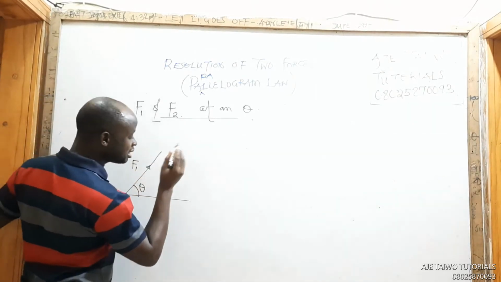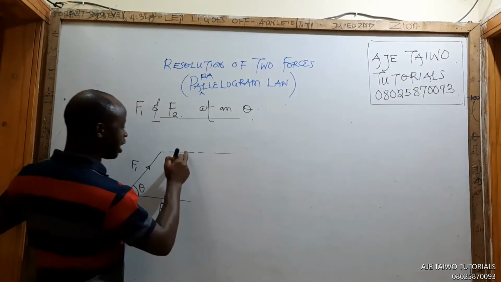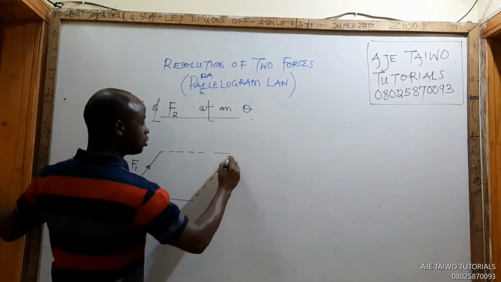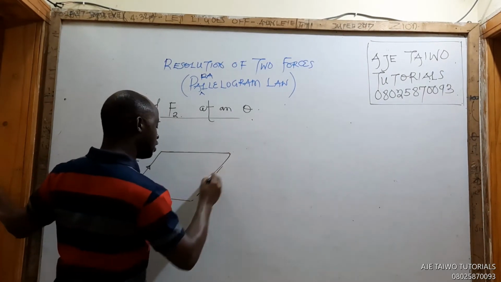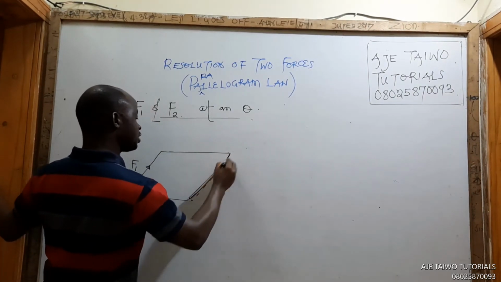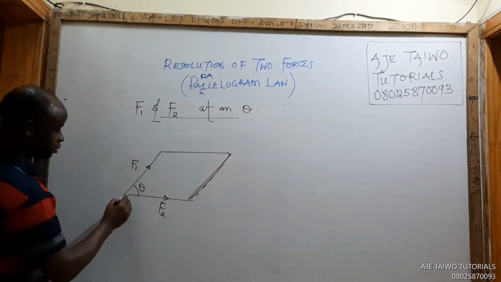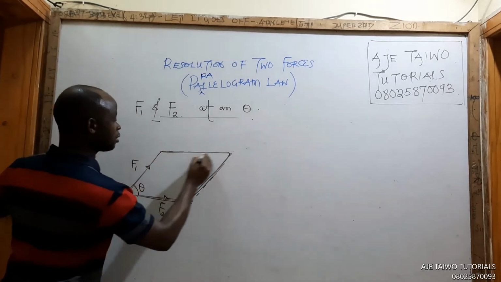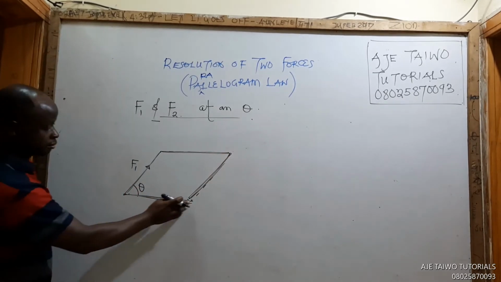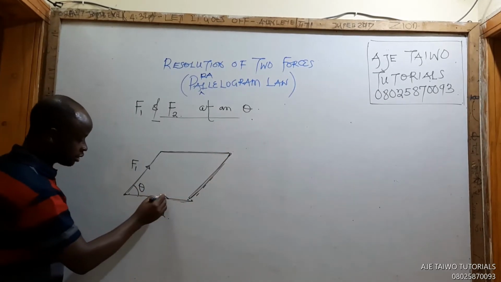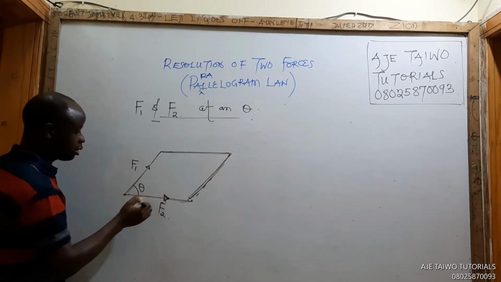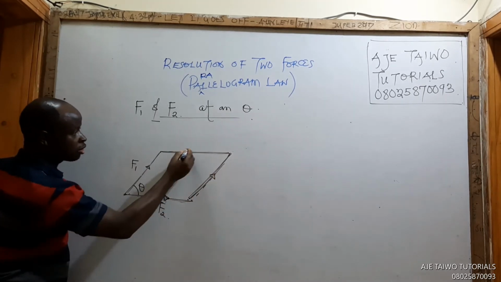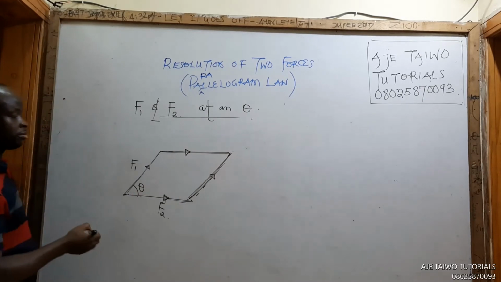I'm going to complete the parallelogram like this. I draw this one here, this one is here again. I draw here also. So in summation, I shall draw this again. Just draw it again like this. You can see, just look at it. This place is also the same thing. This is also the same thing.